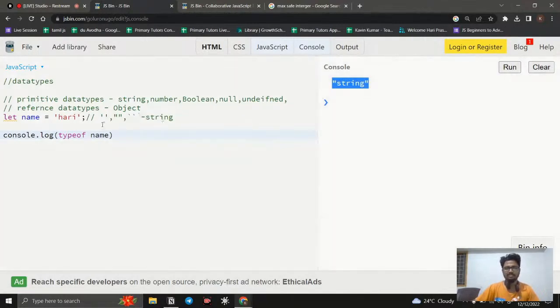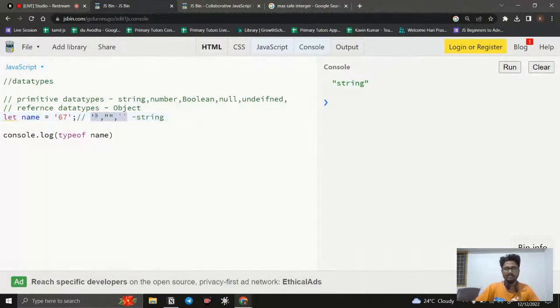So what the typeof method does is tell which data type the particular variable belongs to. With this method you can check which data type a variable belongs to. Instead of taking this word, if I give some numbers like 67 and clear it, still it is a string only.